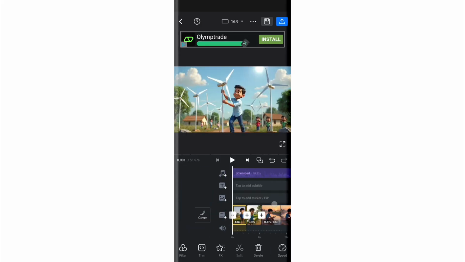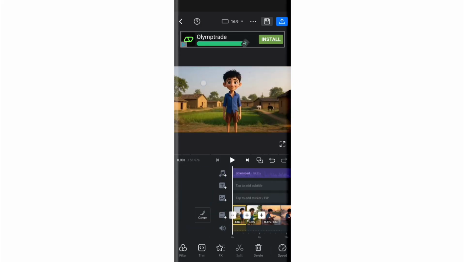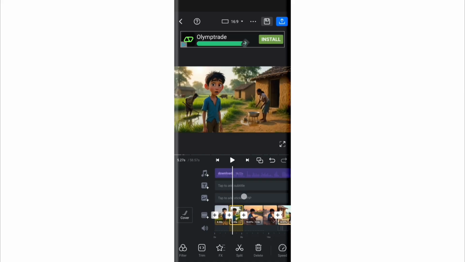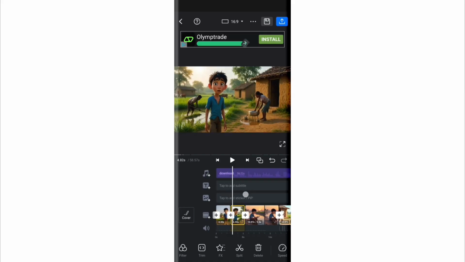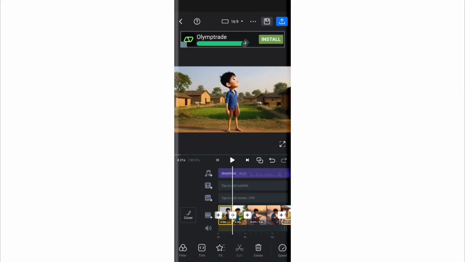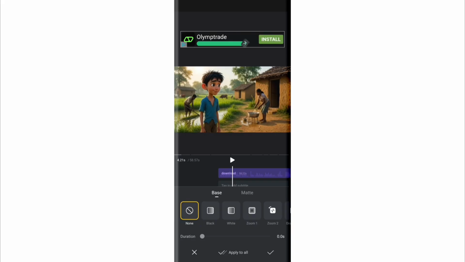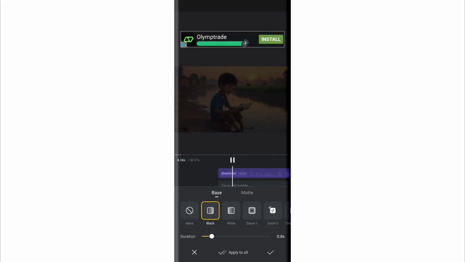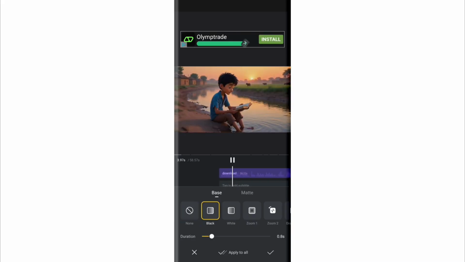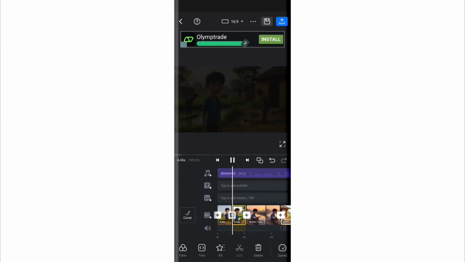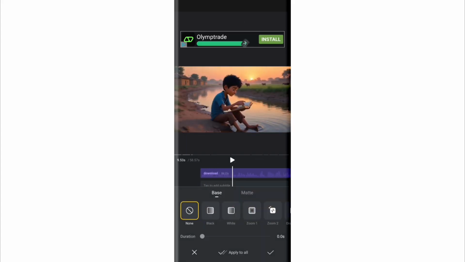Now, our video creation is almost complete. To make the video even cooler, we'll add transitions between videos. Now, click plus here. After clicking plus, you'll see several transitions. Select the one you like and adjust the duration from there.